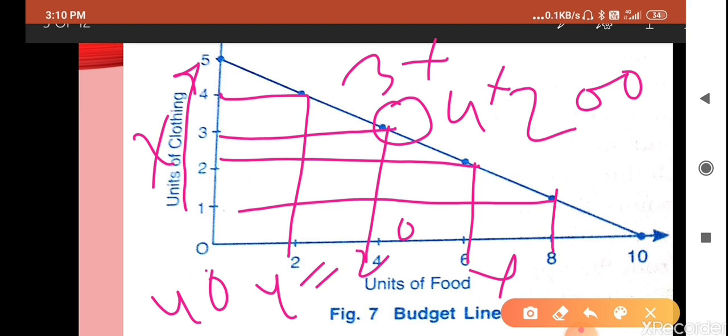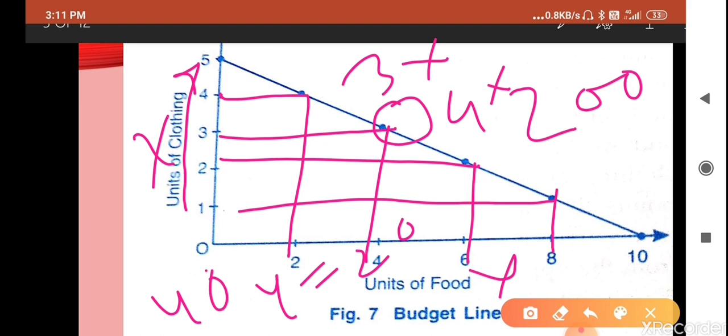So this is the budget line. We have taken the budget line for the given amount, that is 200 rupees, and the commodity X and commodity Y prices are fixed. As I told you, commodity X price is rupees 40 and commodity Y price is rupees 20. So the various combinations which are possible in rupees 200 are shown by the budget line. The budget line shows the various combinations of two commodities which a consumer can purchase with the given budget and the given price of the commodities.